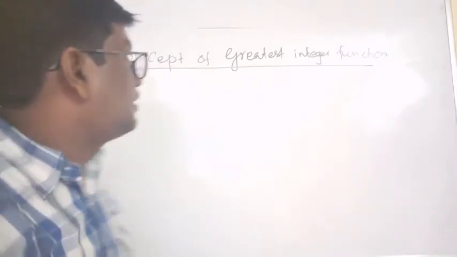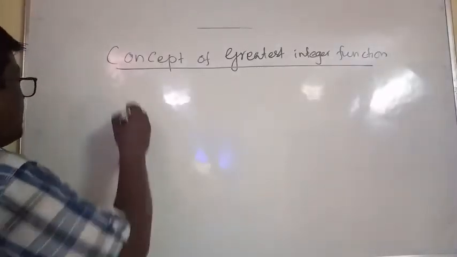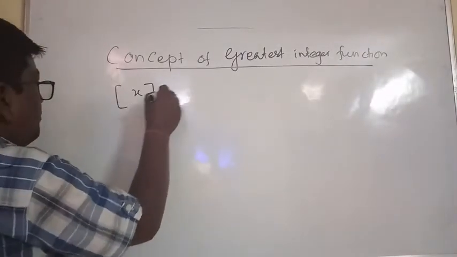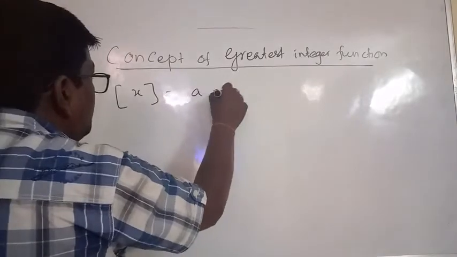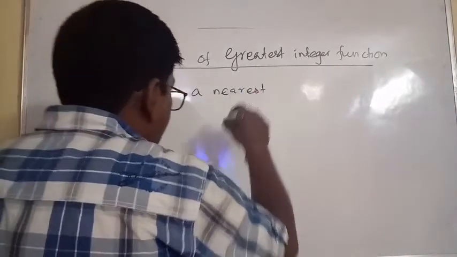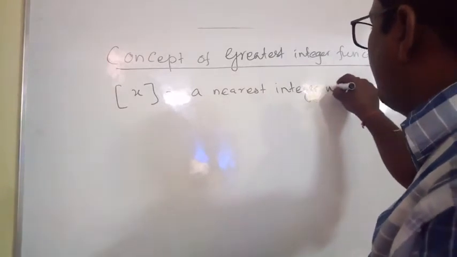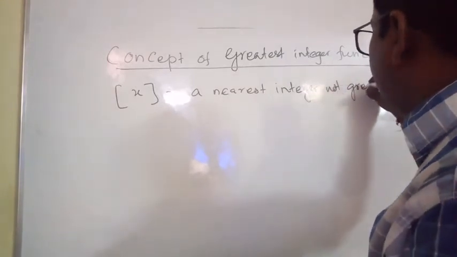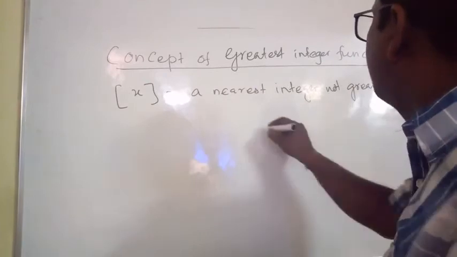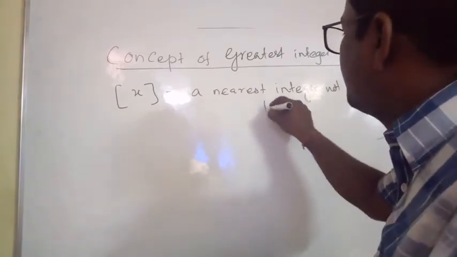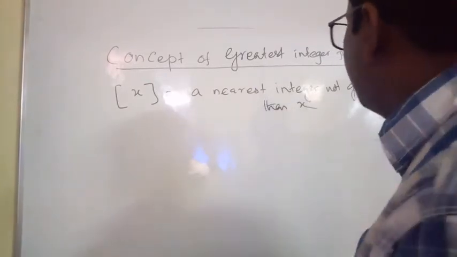Concept of greatest integer function, that is bracketed x. Bracketed x is equal to the nearest integer not greater than x.